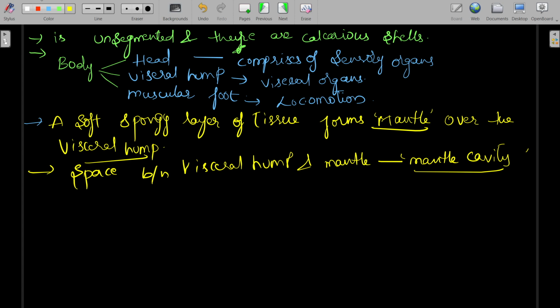Next, the mantle cavity is responsible for the formation of calcareous shells.